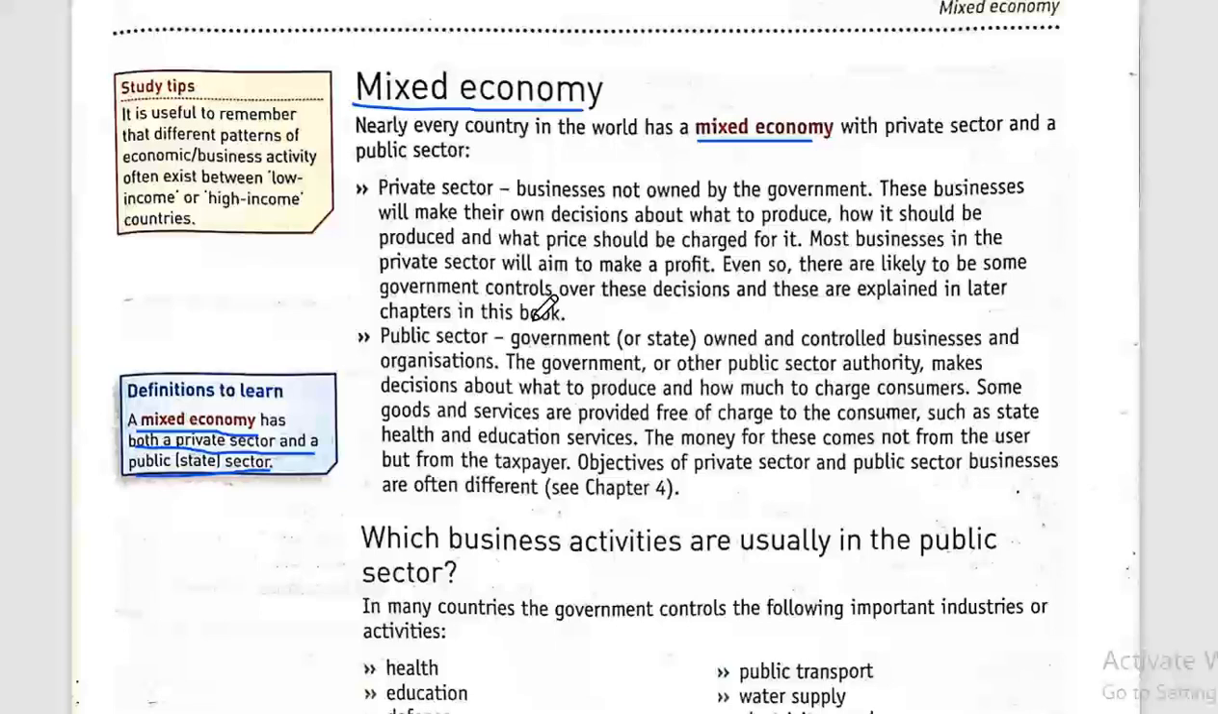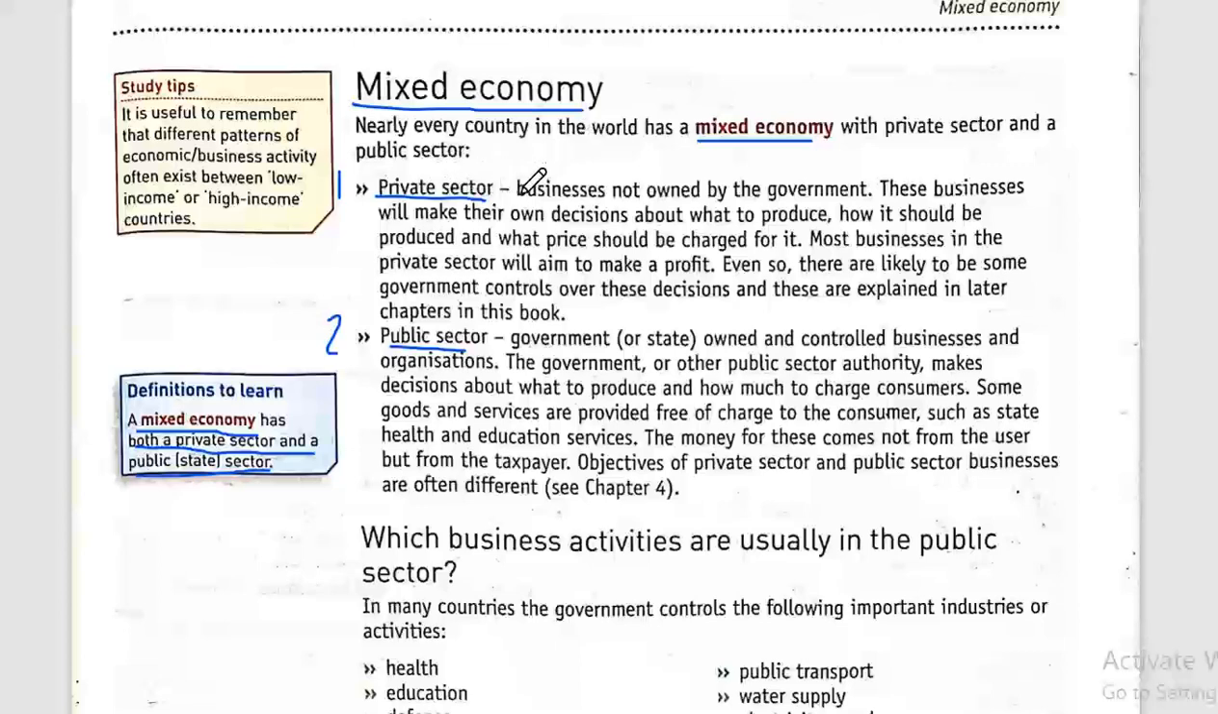So most countries all around the world have both. They have the private sector and they have the public sector. We call it mixed because they have both. They don't have only a private sector, or only a public sector. Now let's understand what a private sector is. So we have one private sector and we have a public sector. When a country has both private and public sector, we call it a mixed economy country.